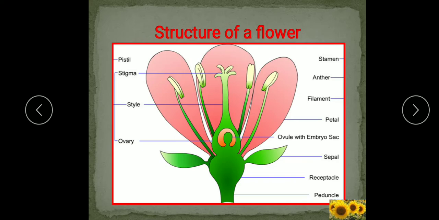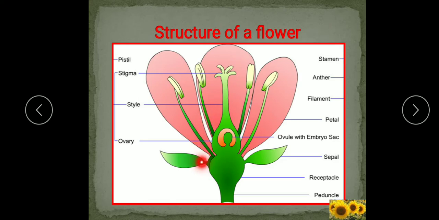Most flowers have 4 whorls or 4 layers. So what are the 4 layers? We will study through the diagram. First we will see all these whorls. You can see the outermost whorl, then the second whorl, then the third whorl, and then the innermost whorl. They are all named differently.